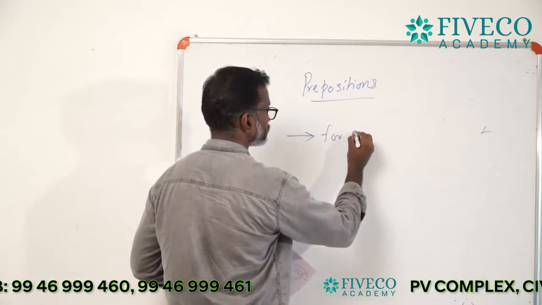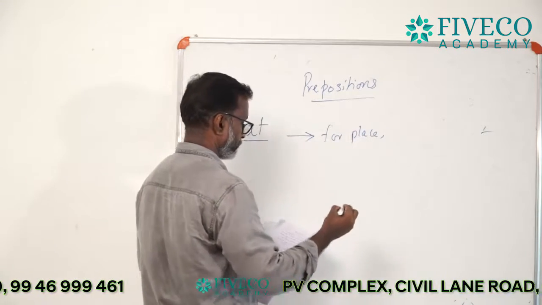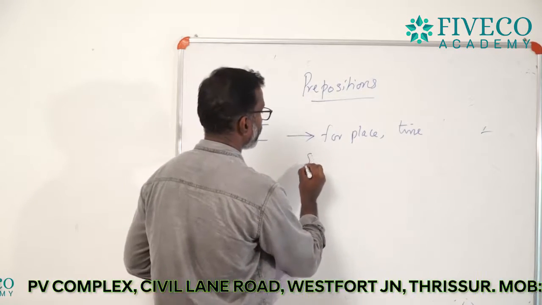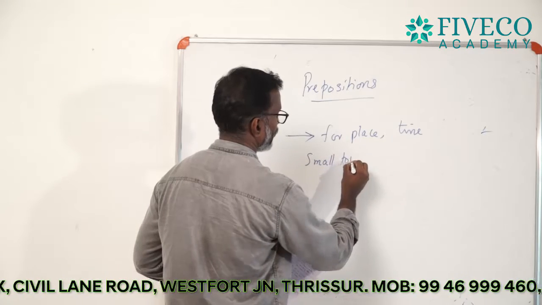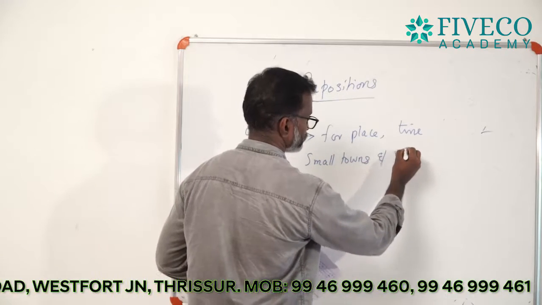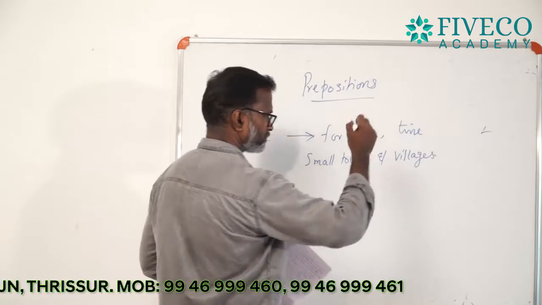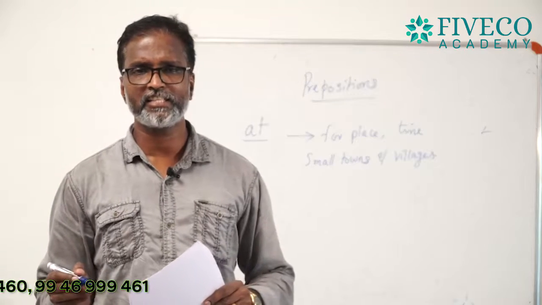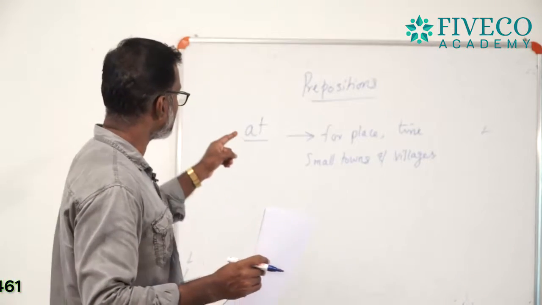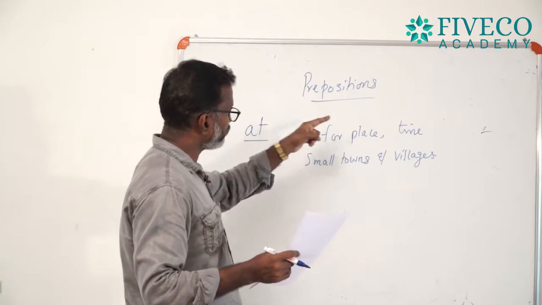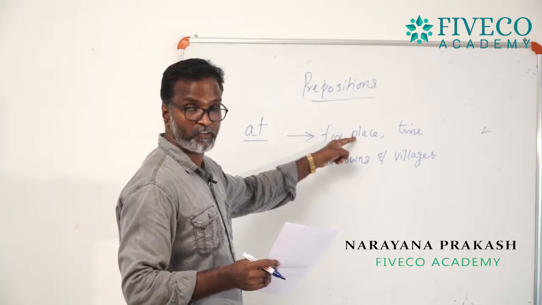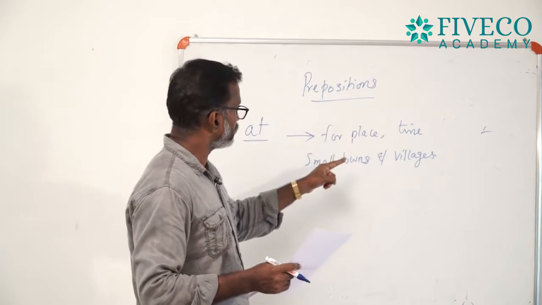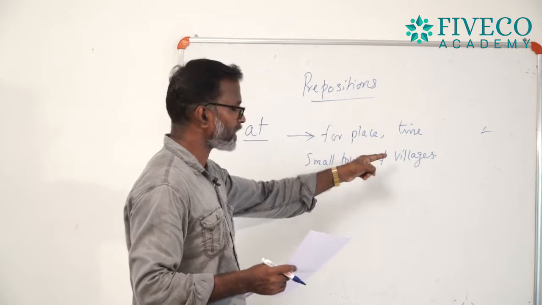for place, time, small towns and villages. The use of the preposition at is very simple. You can use this preposition at before the name of a place, before the time, and before small towns and villages.